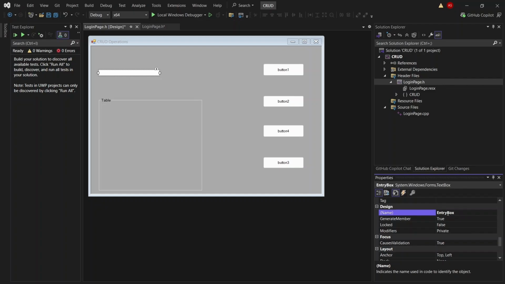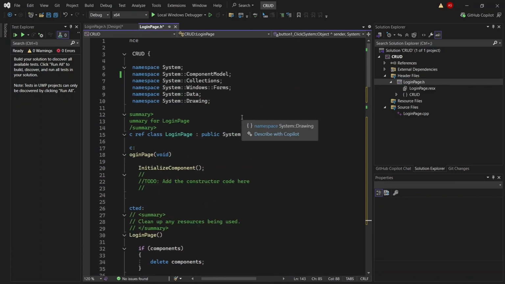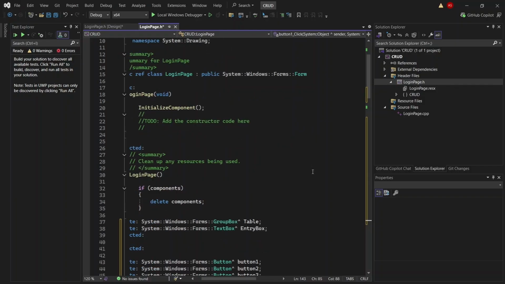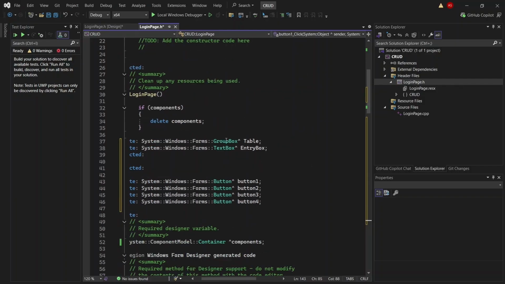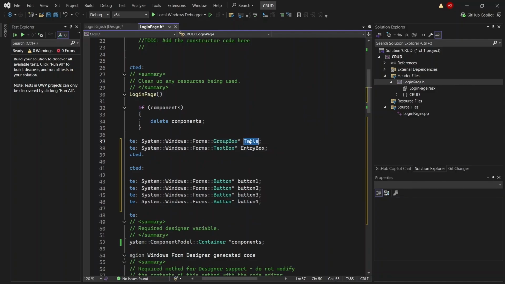When I use the space between entry and box, the error pops up and my changes are not reflected on the code layout. Okay, but now my changes are reflected on the code layout. We will see this in the code here. If you come to the code, look here, we use group box, and now the group box identifying property name is table.